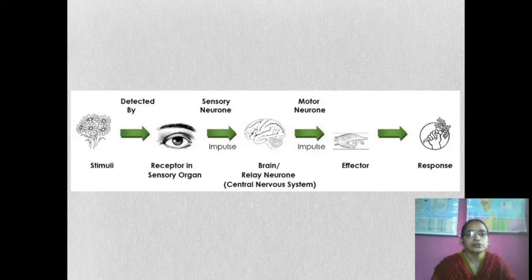Hello children, today I am going to introduce you to stimuli and how they travel. Here let us see one stimulus. This stimulus is detected by the receptor in the sensory organs. It is carried by the sensory neuron, and the impulses reach the brain, relay neuron, central nervous system. Then the motor neuron carries the impulses to the effector. Afterwards comes the response. Stimulus to response.